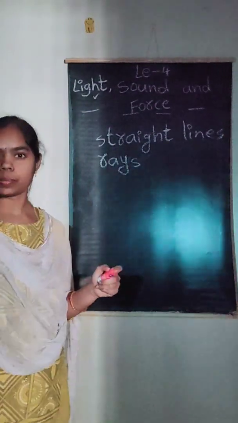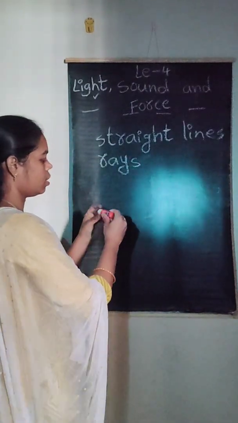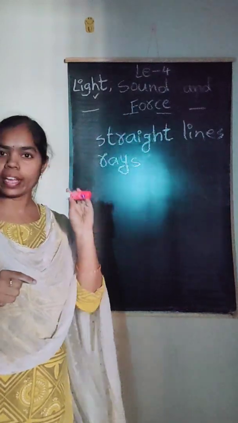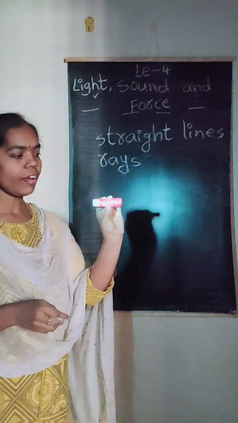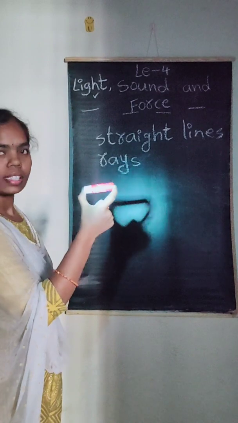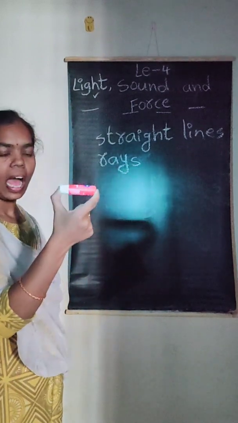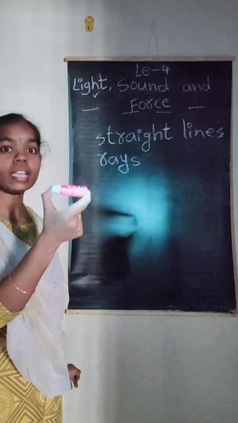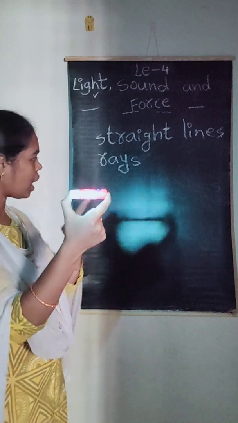See here. If you observe here clearly, when any object comes in the way of the light, or when an object blocks the path of the light, then a shadow is formed.